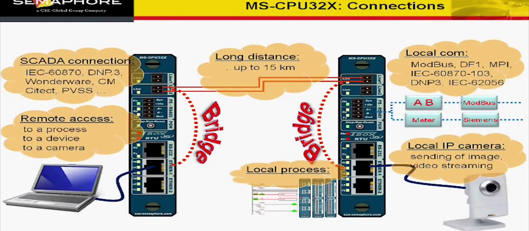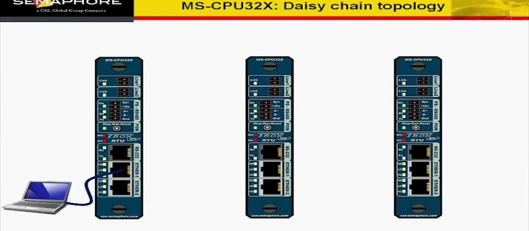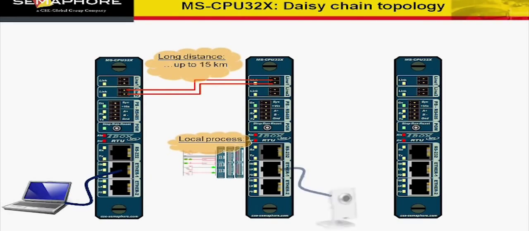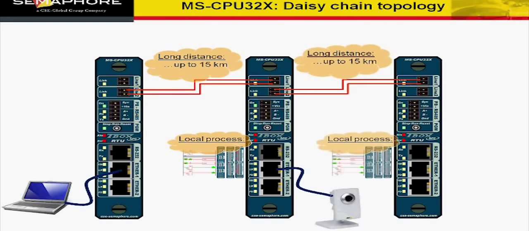A standard top-end SCADA can connect to TBox through standard protocols such as IEC or DNP3. Local communication as well as remote communication is also supported by a wide range of SCADA, among them Wonderware, Control Maestro, Cytec, PVSS, etc. CPUs can be cabled in daisy chain topology, each having its local process and communication to local devices.